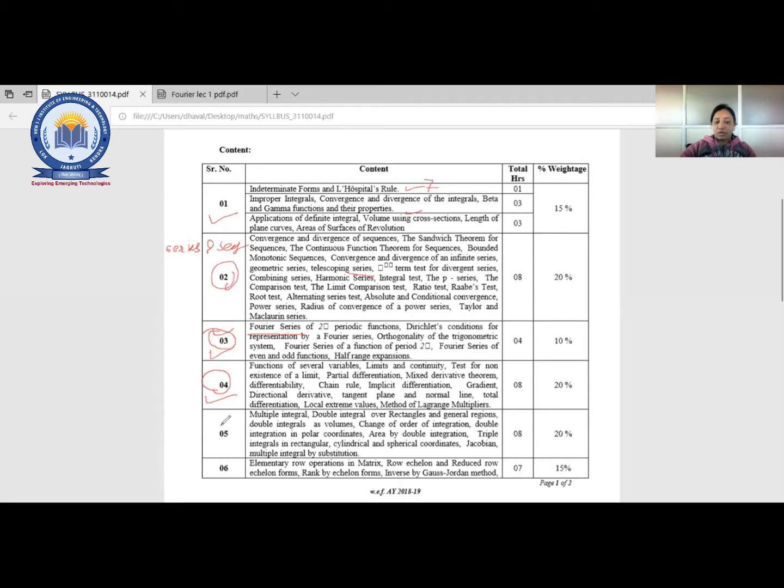Unit 5, that is about multiple integral. Unit 6, that is of matrices, that you know, right? Whatever in unit 1, some of the topics you already have learned, and unit 6, matrices, basic concept of matrices also you know, right? So these are the 6 units.